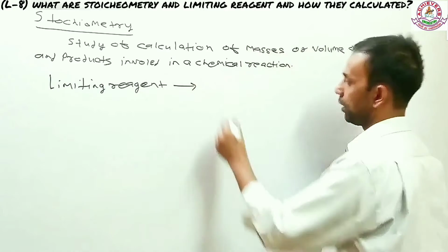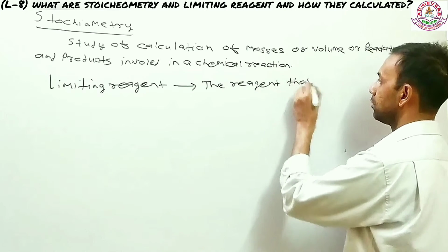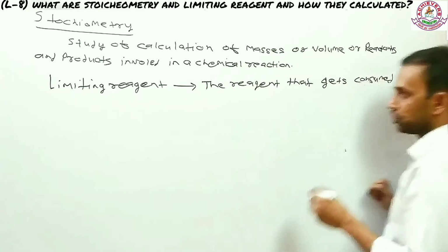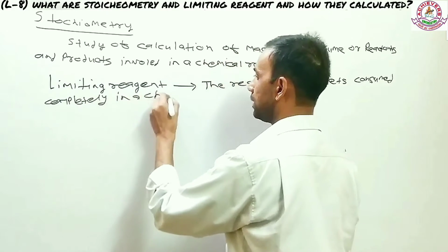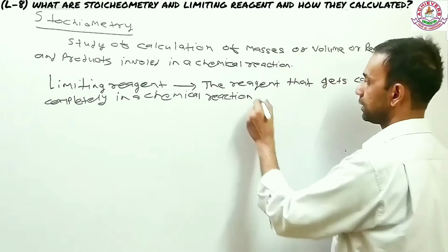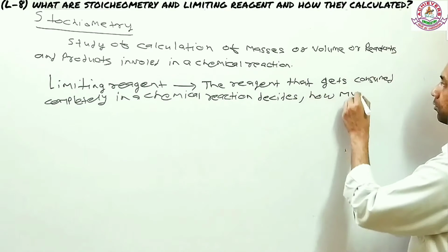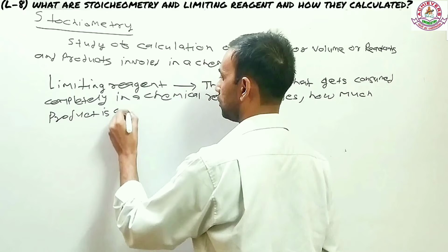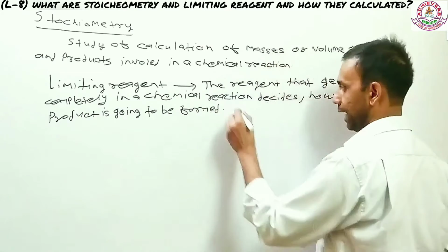Limiting reagent. What limiting reagent is? The reagent that gets consumed completely in a chemical reaction decides how much product is going to be formed. And that one is called limiting reagent.